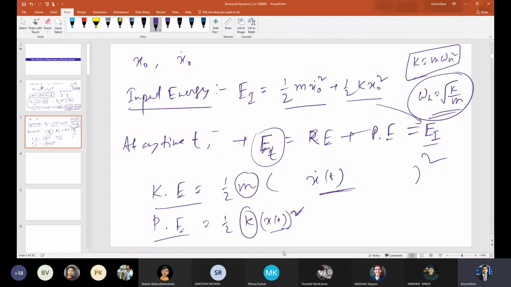Otherwise, it will be contradictory with the system physics, because the system is saying that the response is oscillatory without any decay in the amplitude, continuously for the lifetime, which is not possible for a real-life scenario. Since the damping is not there, there is no energy dissipation. What input I am giving at any time, the same energy is remaining. That is what I want to see.